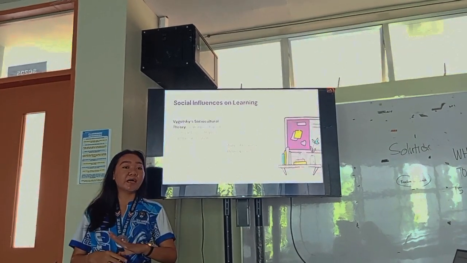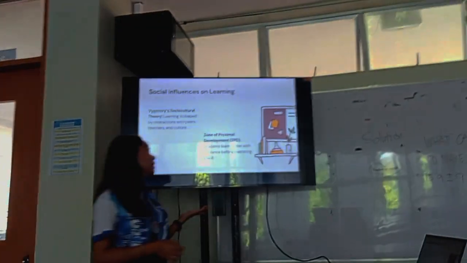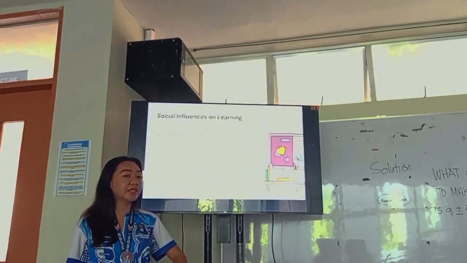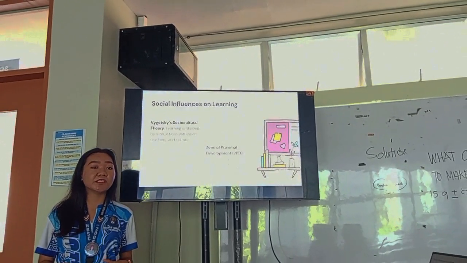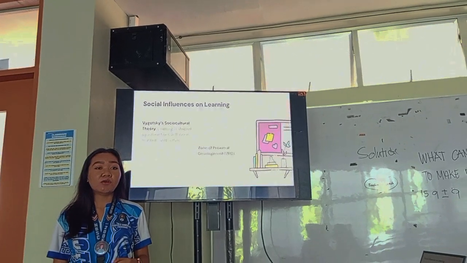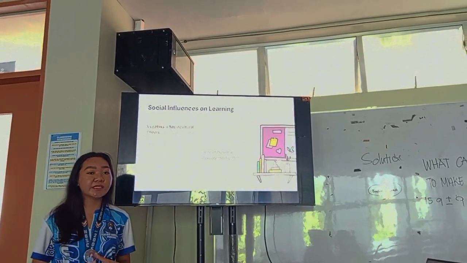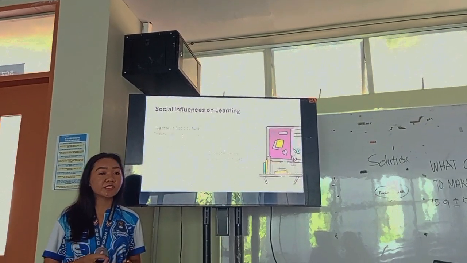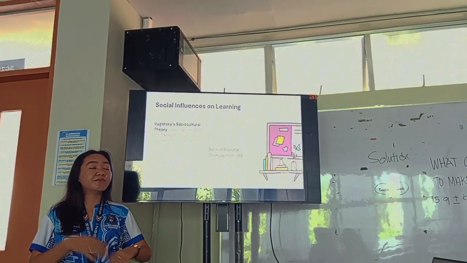Vygotsky also introduced the zone of proximal development, where students learn better with guidance before mastering a skill. For example, a child might struggle to read alone but can read when guided by a teacher. This is why collaborative learning, peer tutoring, and teacher guidance are effective teaching strategies.